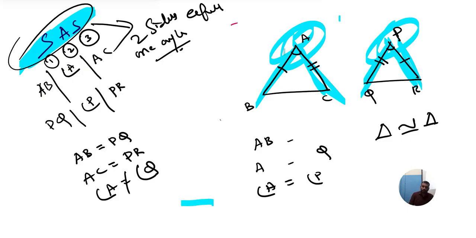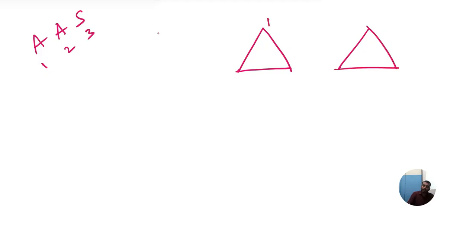Good. Now dear children, we are going to study ASA. Can we apply the same logic? What first should be equal? Second? Third? Can we apply this property now? As you can see, angle ABC and here angle PQR. Now first we have to take an angle. Can you see this angle? Correct? Yes or no? Angle is there.